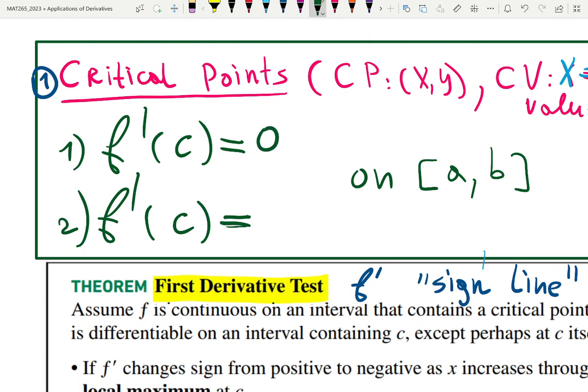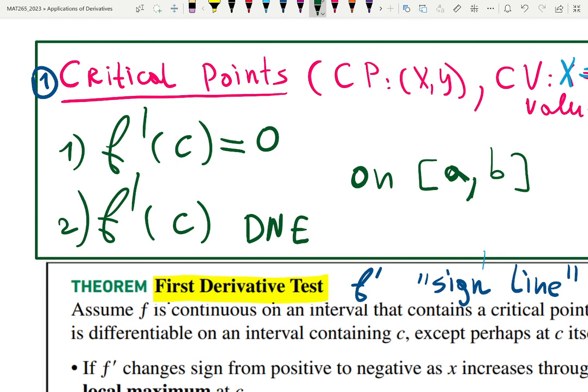The derivative is also undefined at cusps, at vertical asymptotes, or in general wherever there's a hole. Thus, the critical point must be in the domain. We need to check that.